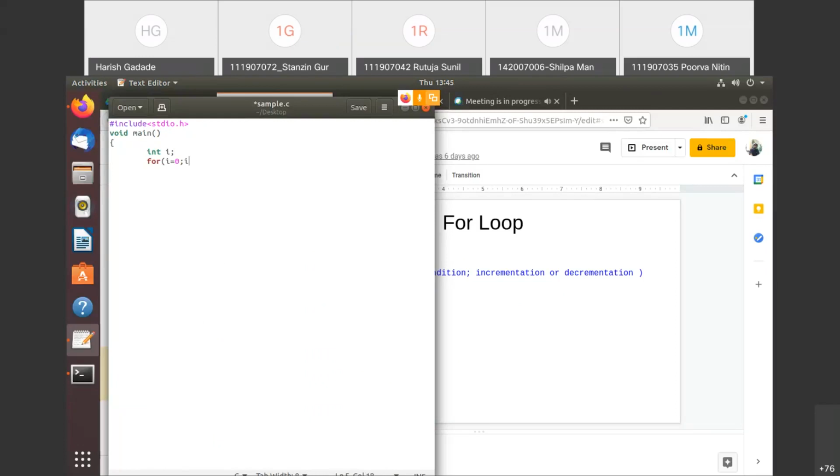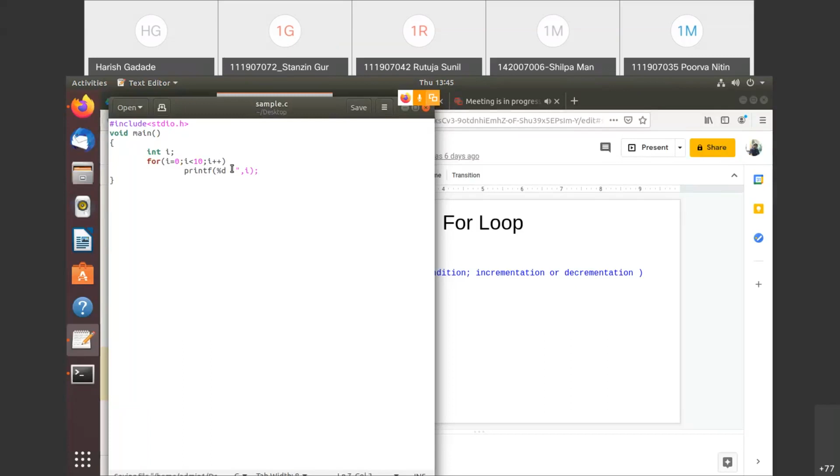You can put the condition i less than, or you can put equals to, but I'll put i less than 11, or I'll put 10, and then i plus plus, right? And here printf "%d" and i, right? Okay, this will be printed in one line, it's fine.